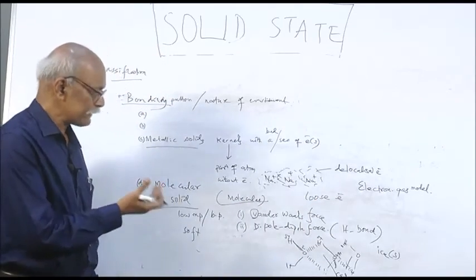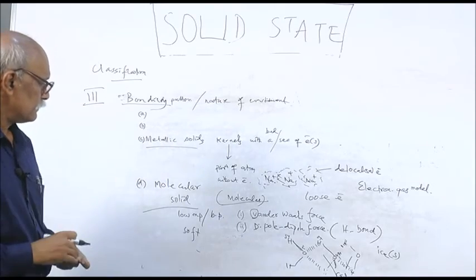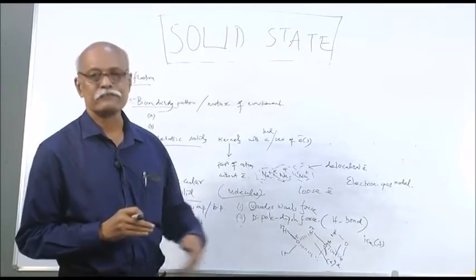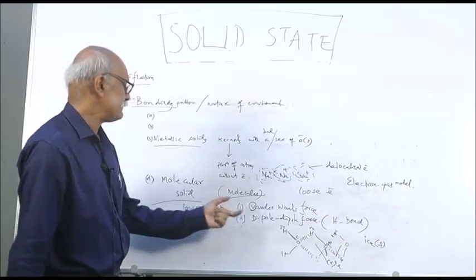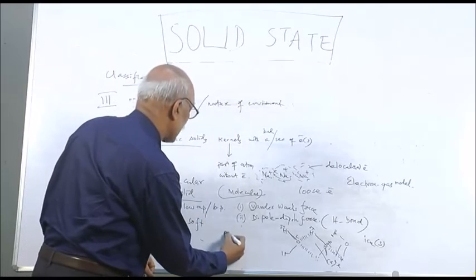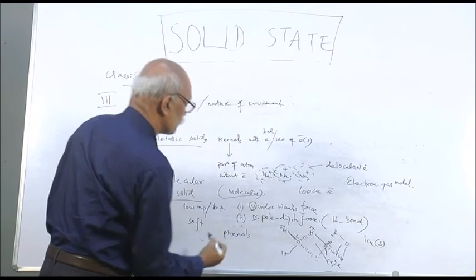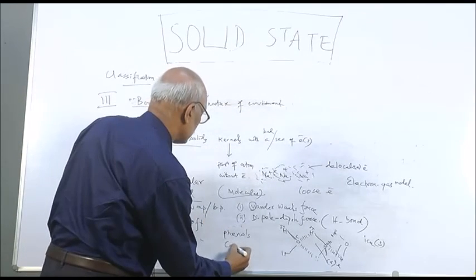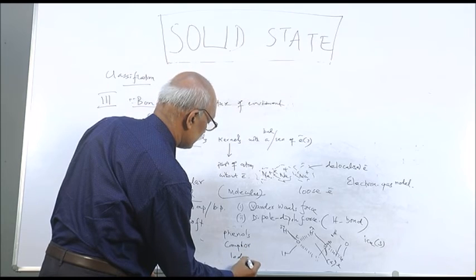So that question is asked in your 11th class. The question, why ice floats over water, is asked. The answer will be like this: due to hydrogen bond or dipole force. And this is a molecular solid. Similarly, phenol. Phenol is also an example, phenols, nitrophenols, etc. These are also examples, and your camphor. Here a simple example you can take is iodine.